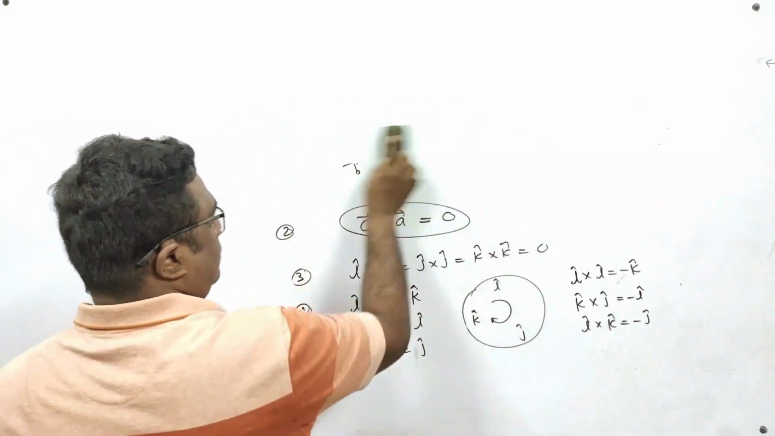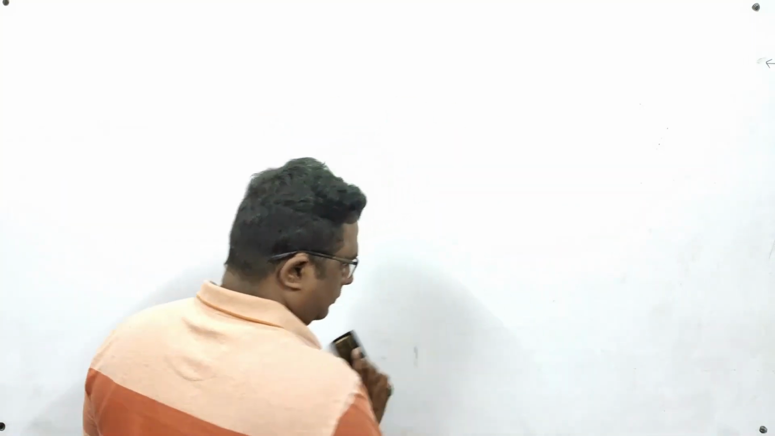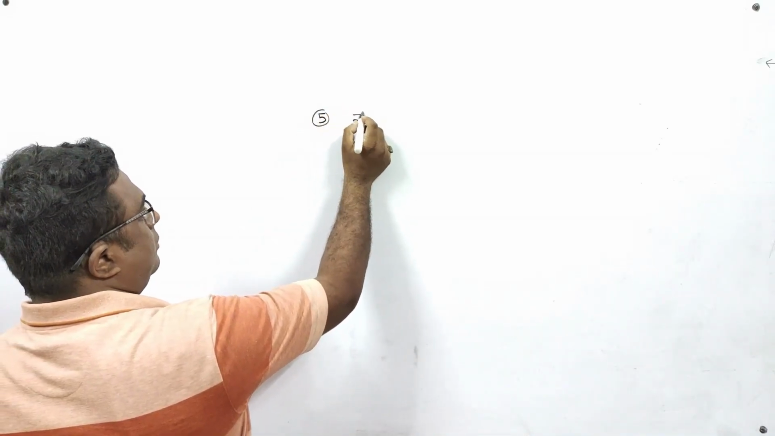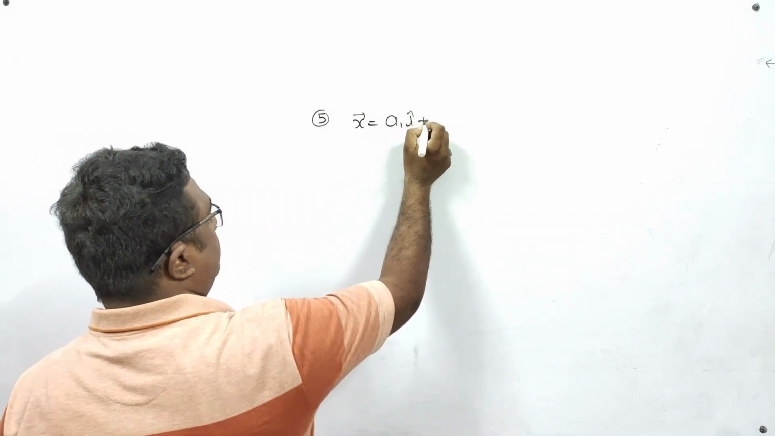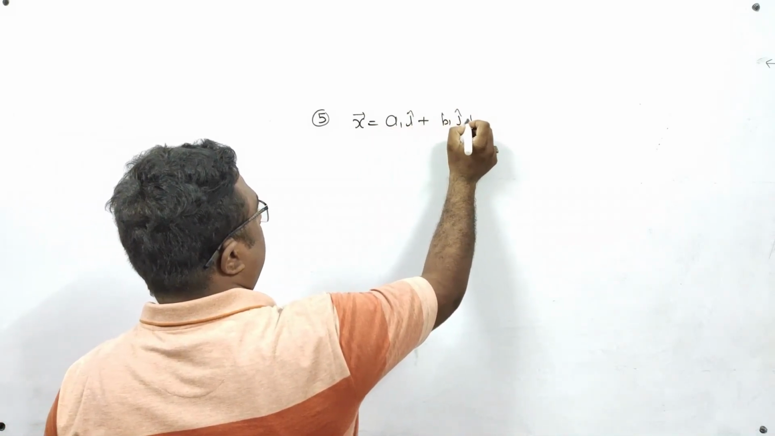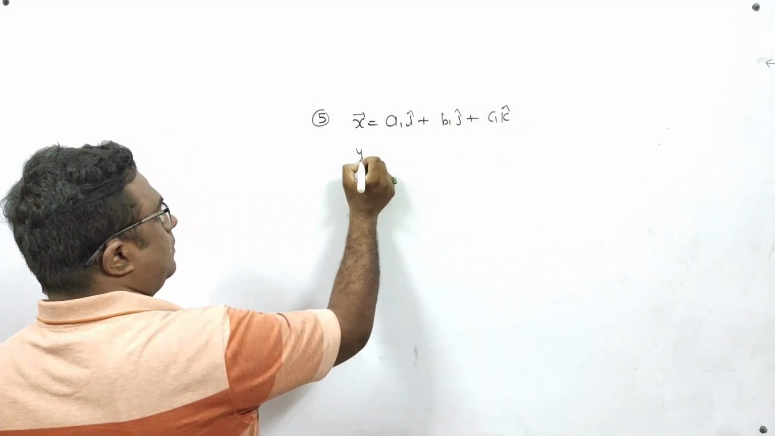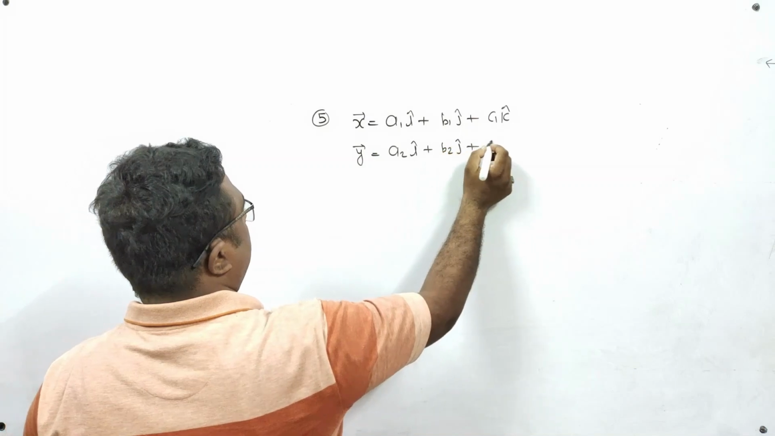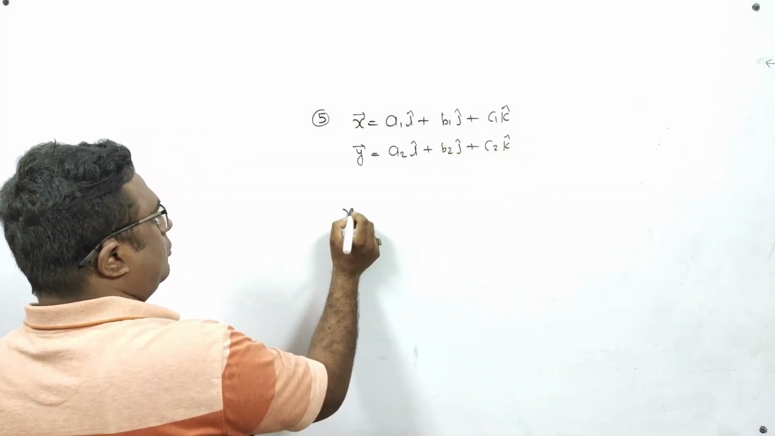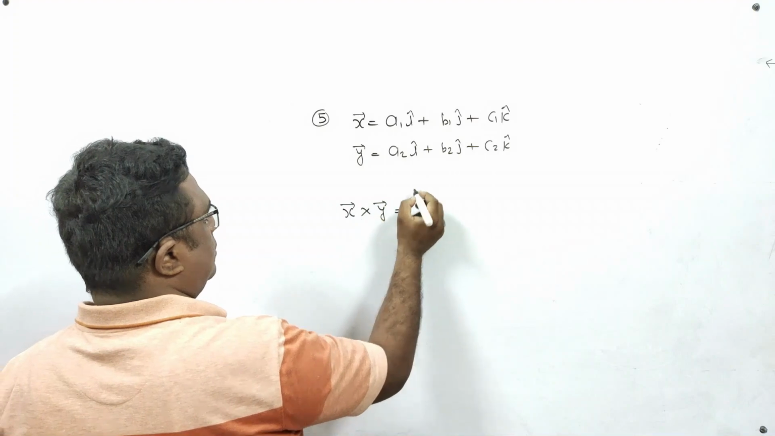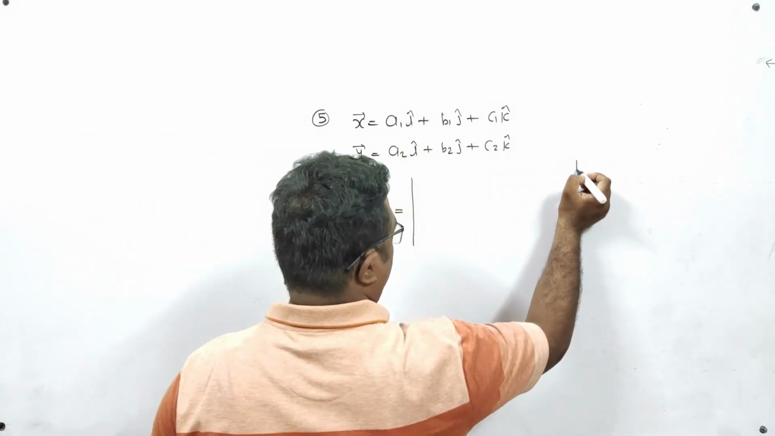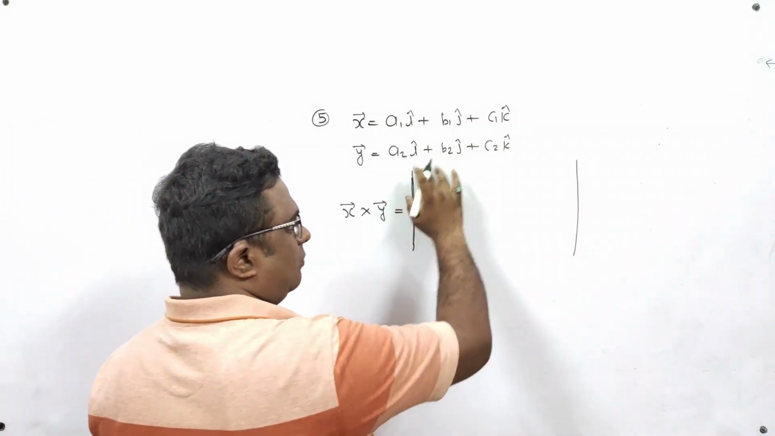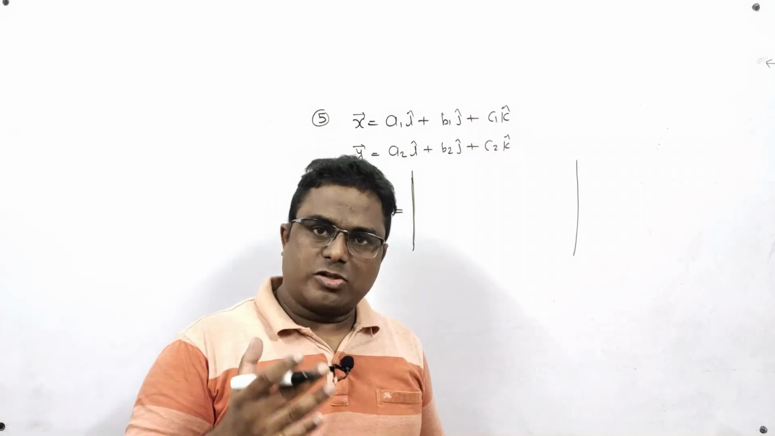Next, formula number 5. Suppose x vector is equal to a1 i cap plus b1 j cap plus c1 k cap, y vector is equal to a2 i cap plus b2 j cap plus c2 k cap, and I want to find out their cross product. Then this cross product can be found with the help of determinant. In this you have to make a determinant of 3 by 3. 3 by 3 means 3 rows and 3 columns.